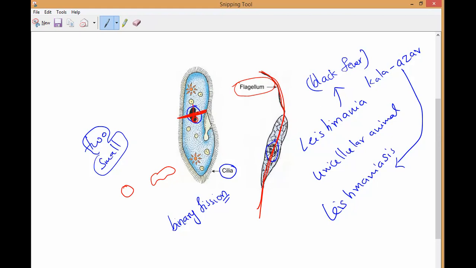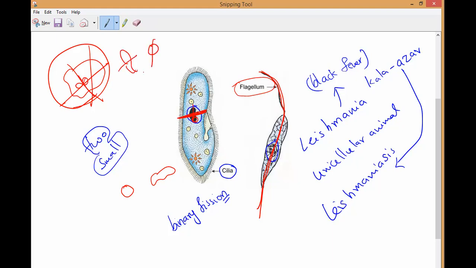Why is it different from amoeba? Amoeba can split along any plane, in the sense that it can split like this, or like this, or like this. We cannot say, because amoeba is shapeless. It does not have any kind of shape. So amoeba can undergo binary fission in any manner. The nucleus can split into two parts this way, or that way, or another way. Anywhere the nucleus lengthens, it can form the new organisms.